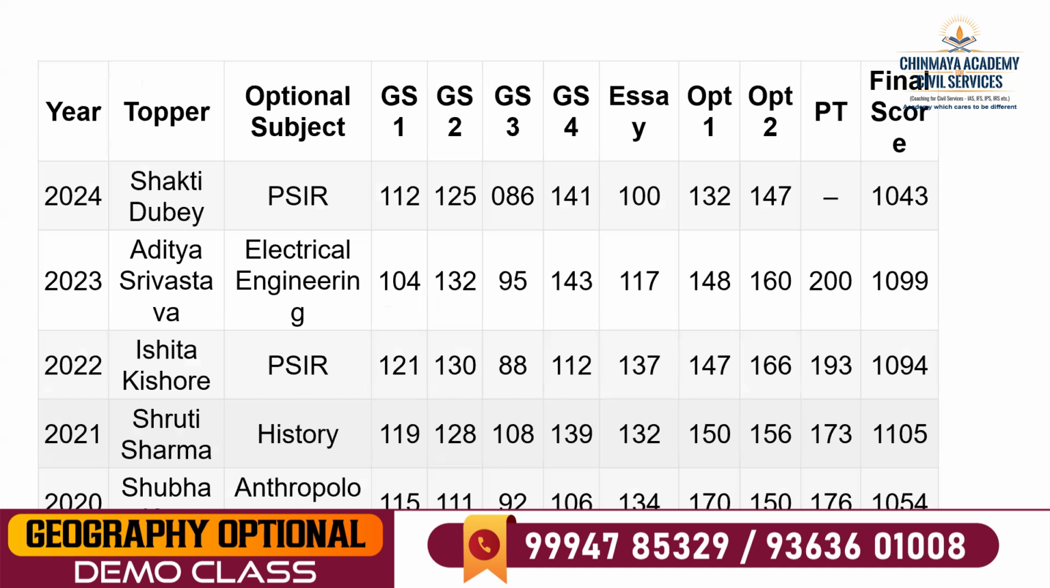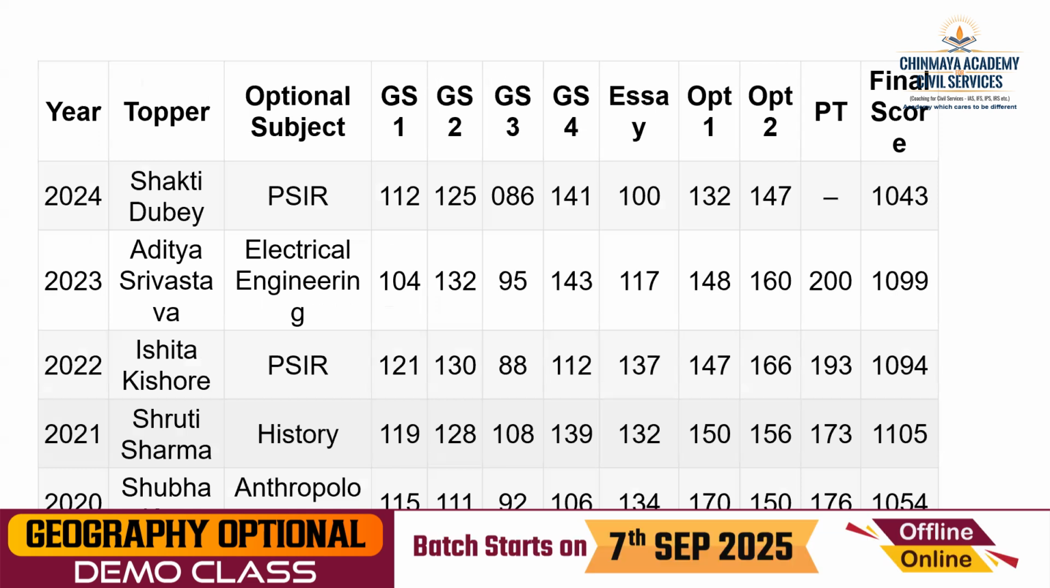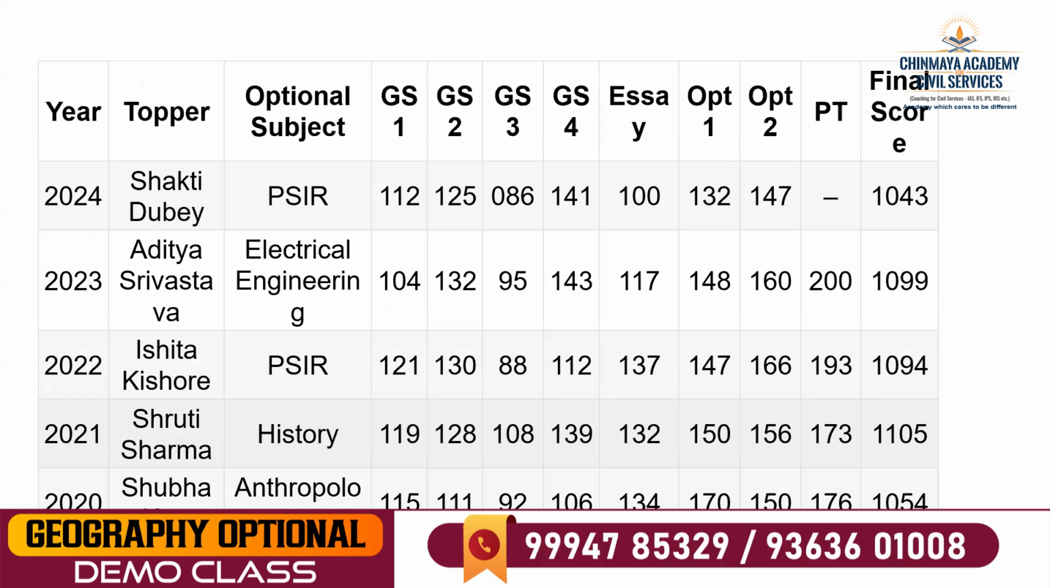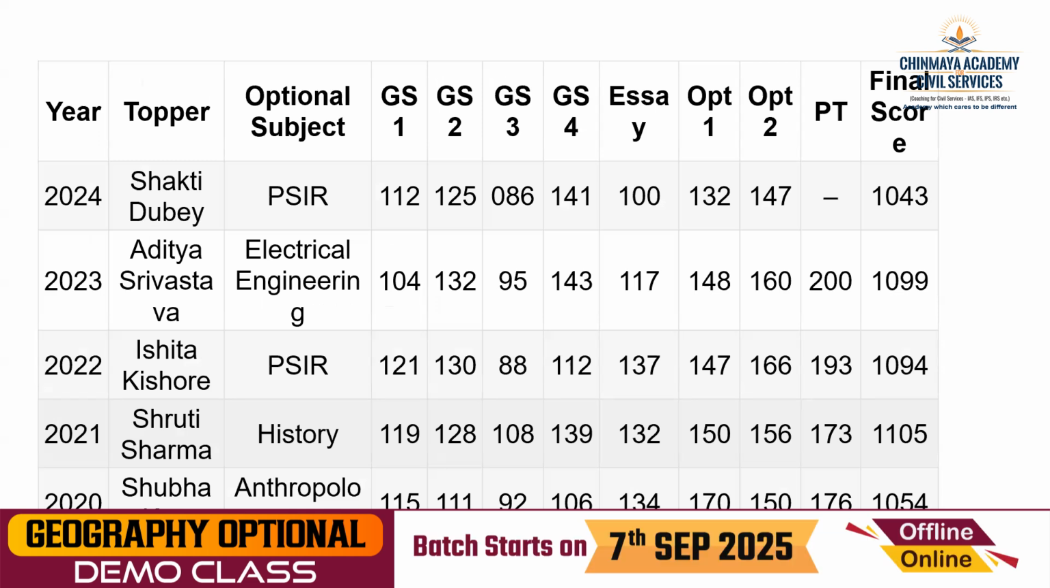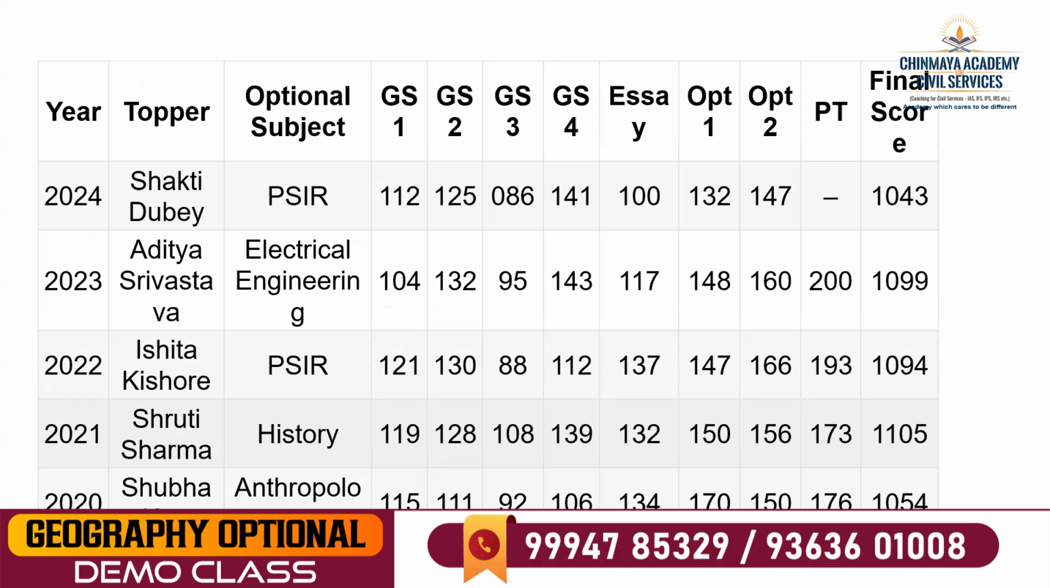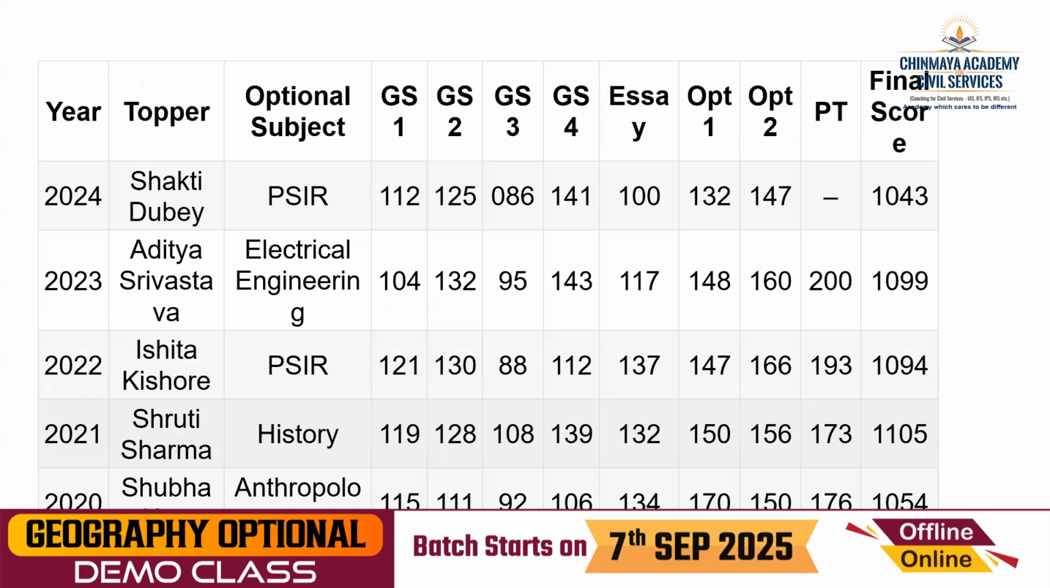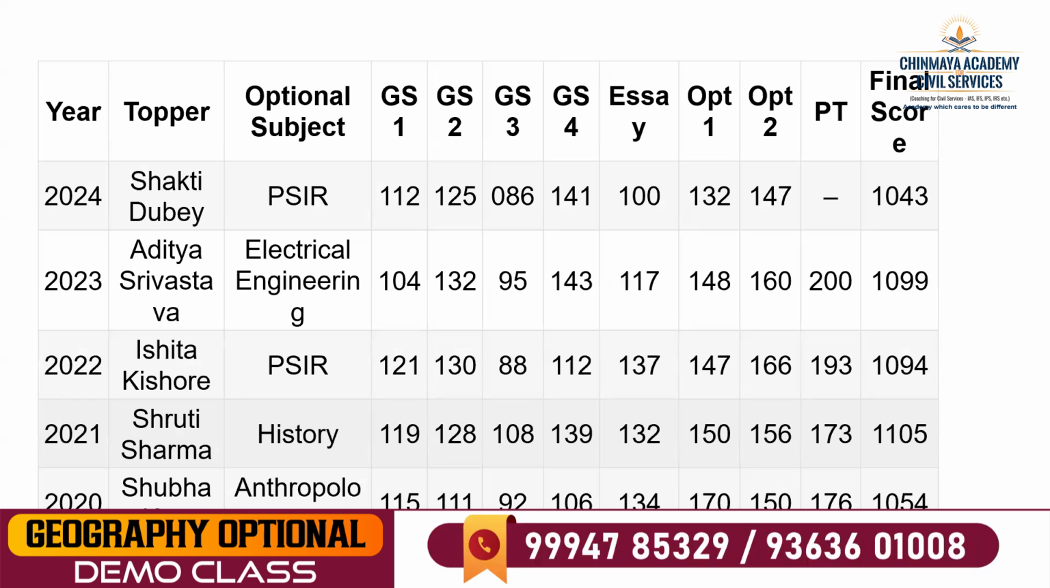Next, in GS paper 1, paper 2, paper 3, who scored a good mark? Okay, got the rank, first rank. I have given the list of the first rank holders. But you see this paper 3, the science and tech related paper, the economy related paper, they are all weak, double digit, except a few, 108 by Shruti.